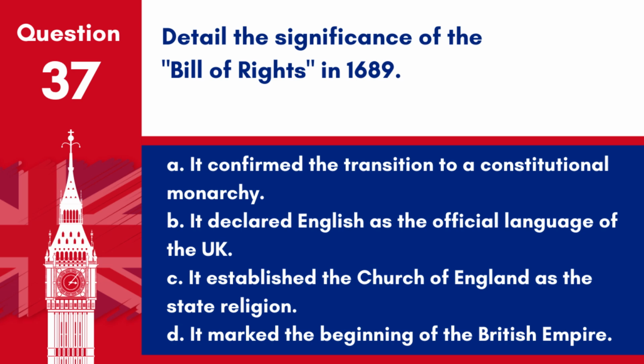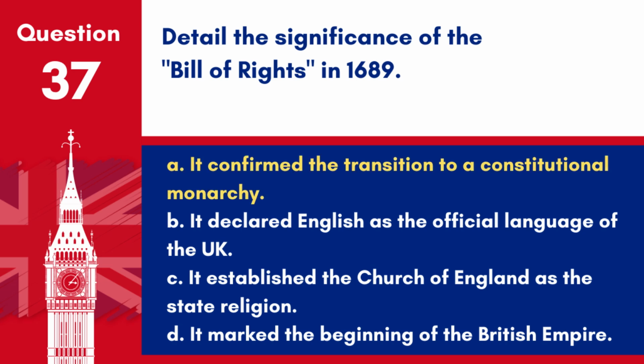Question 37. Detail the significance of the Bill of Rights in 1689. A. It confirmed the transition to a constitutional monarchy. B. It declared English as the official language of the UK. C. It established the Church of England as the state religion. D. It marked the beginning of the British Empire.